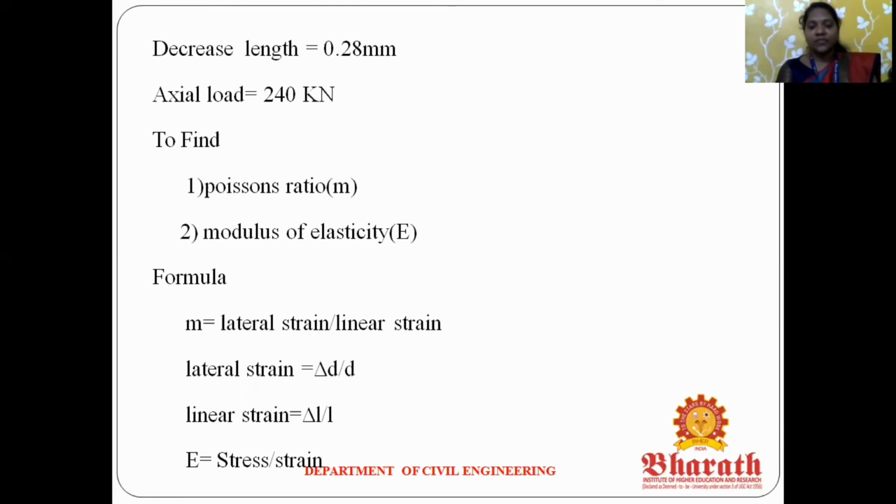So next, the formulas. Poisson ratio means lateral strain divided by linear strain. Lateral strain means change in the diameter divided by original diameter. Linear strain means change in the length divided by original length. Modulus of elasticity equals stress by strain. So first we find the lateral strain and then the linear strain, and finally we find the stress and strain.